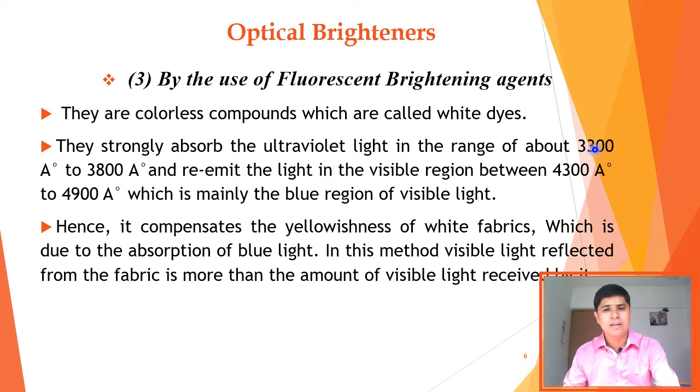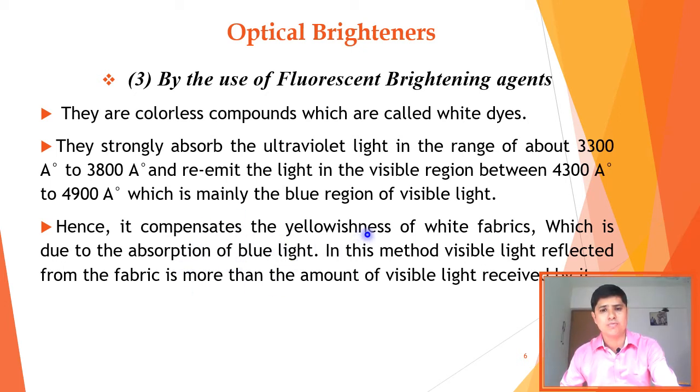So these are white dyes. They absorb in the region of 3300 to 3800 angstrom unit and re-emit the light in the visible region, around 4300 to 4900 angstrom unit, which is mainly the blue region of visible light. Hence, it compensates the yellowishness of white fabrics, which is due to the absorption of blue light.